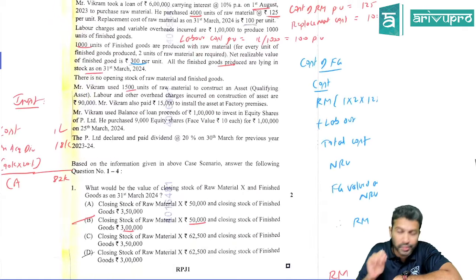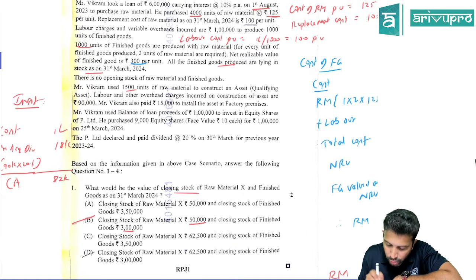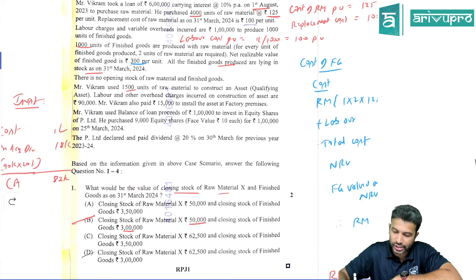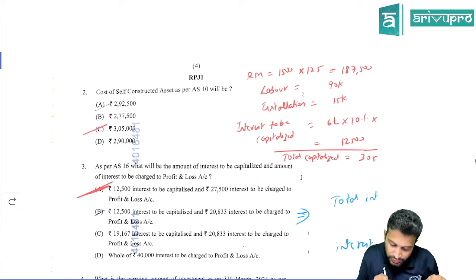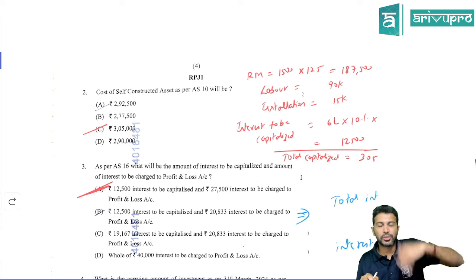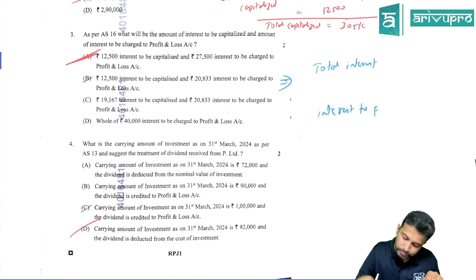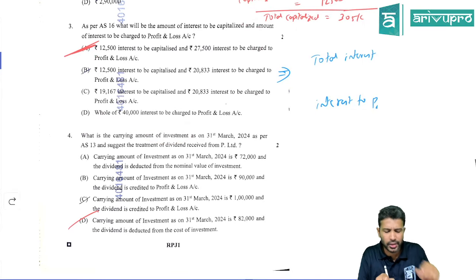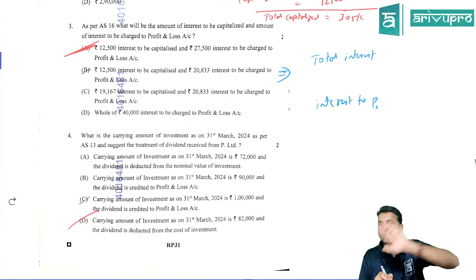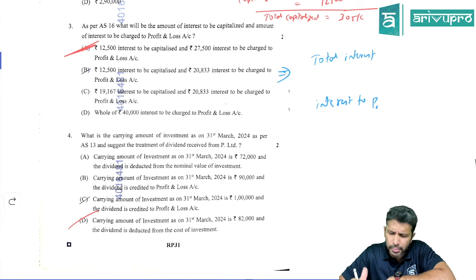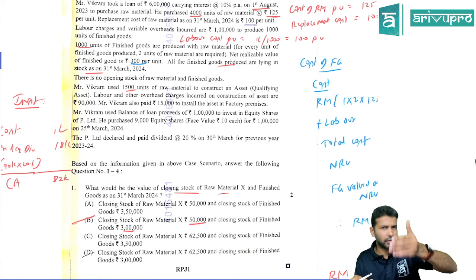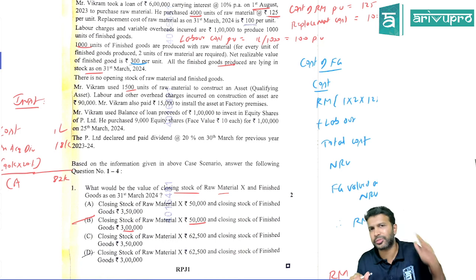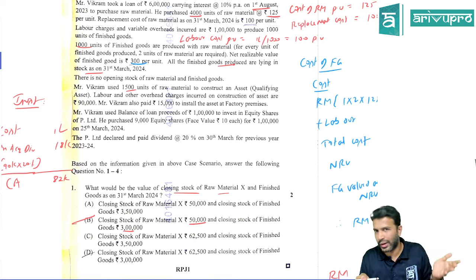So first we will review the requirement. They ask you to value closing stock of raw material and closing stock of finished goods. That's requirement number 1. Then there is a self-constructed asset, and they're asking you to value that. Then they're asking about AS 16 borrowing cost: how much will be capitalized and how much will go to P&L. Then they're asking the carrying amount of investment as per accounting standard 13. So multiple standards have been combined: AS 2, 10, 16, 13 were collated into a case study. That's how you can expect case studies also. It's not going to be from one chapter; they're going to collate many chapters and make these sort of case studies.